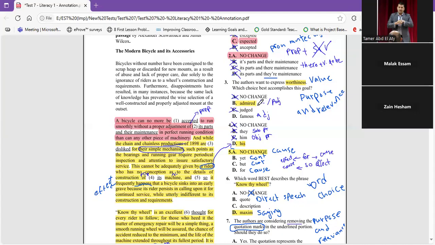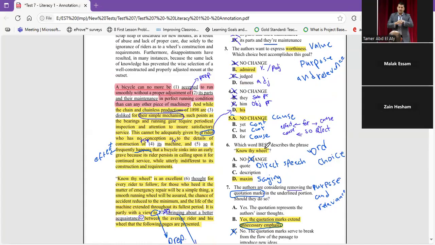We have admired, maybe, yes, it shows the worthiness. Judged, no. Famous, it can work. But how are we going to say that, "and while the chain and chainless production of 1898 are famous for their simple mechanism, such points as their bearing"? No, it's better to say admired for their simple mechanism, not famous for their simple mechanism. Number 4, again, pronoun antecedent. Look here. Number 1, word choice. Number 3, word choice. Number 2, pronoun antecedent agreement. Number 4, pronoun antecedent agreement.